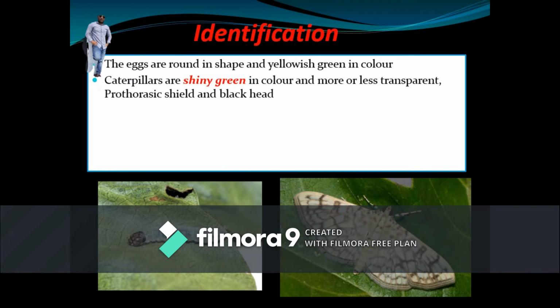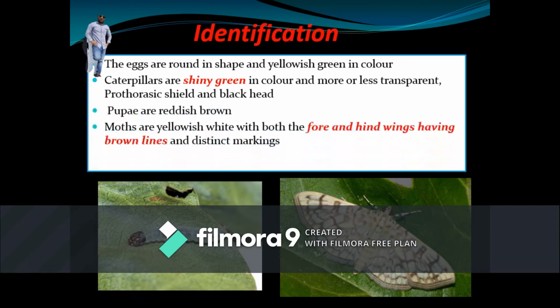Adult lays yellowish green round shaped eggs, and the caterpillars are shiny green in color, more or less transparent with prothoracic shield and black head, whereas moths have yellowish white fore and hind wings with brown lines on the upper surface.